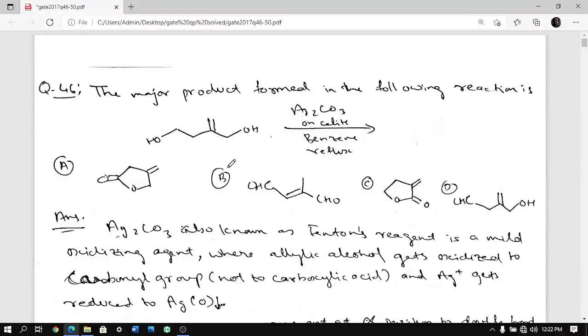Hello everyone, welcome back. So we are continuing with the GATE question paper 2017 and we are doing only the organic questions. So right now I am going to do question number 46 to 50 of GATE 2017.